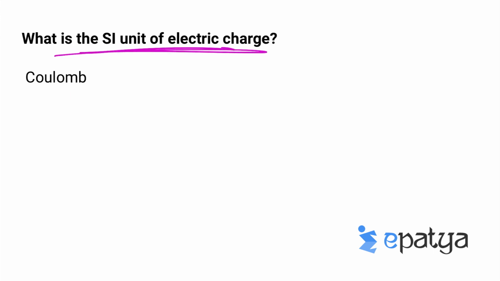What is the SI unit of electric charge? The SI unit of electric charge is Coulomb.